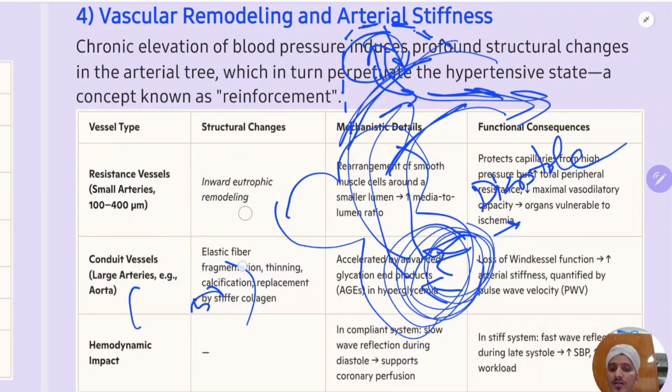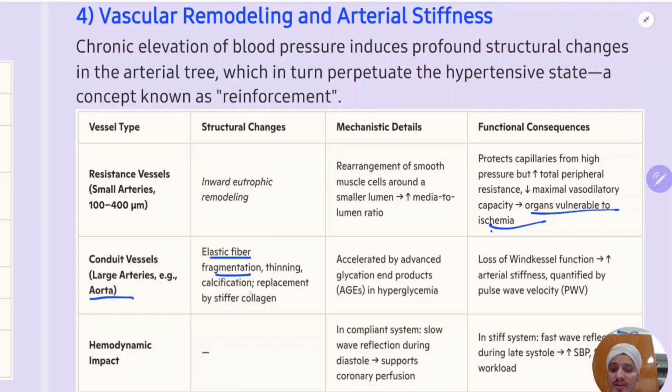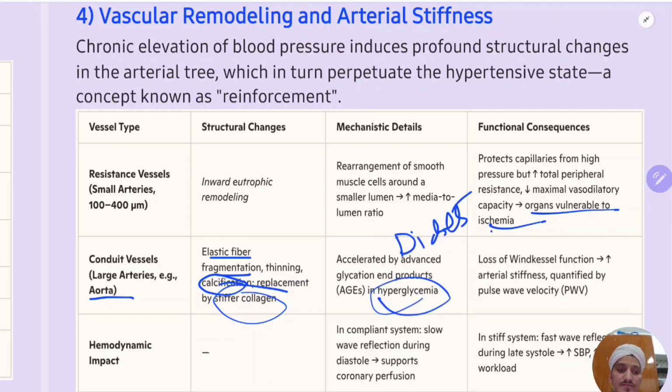Okay, so let us discuss first. Organs become vulnerable to ischemia. In the aorta there is normally elastic fiber, but due to age there is fragmentation of this elastic fiber, and there is calcification and deposition of stiffer collagen. That process is accelerated by hyperglycemia, by diabetes. So that causes loss of the Windkessel function.